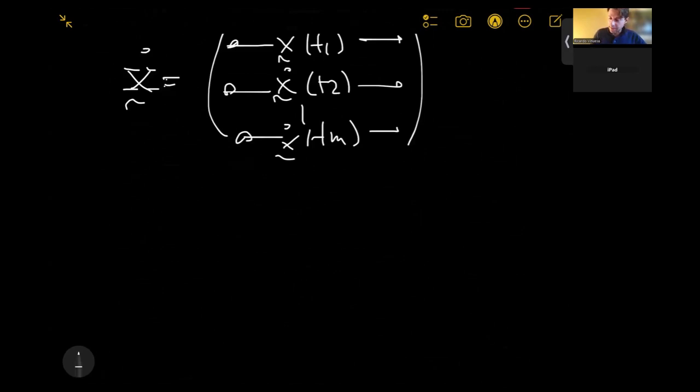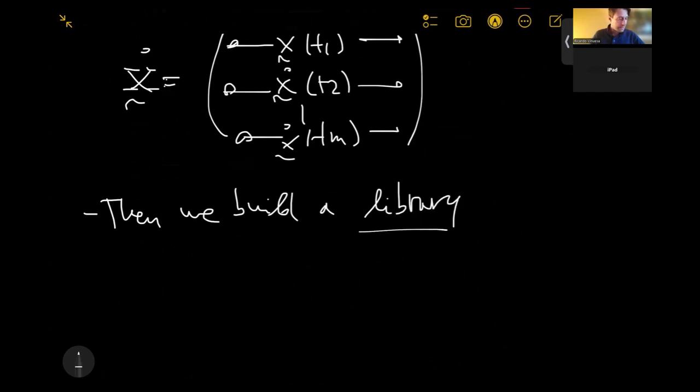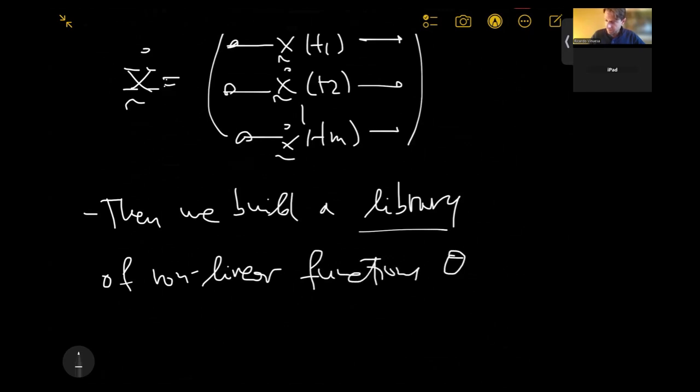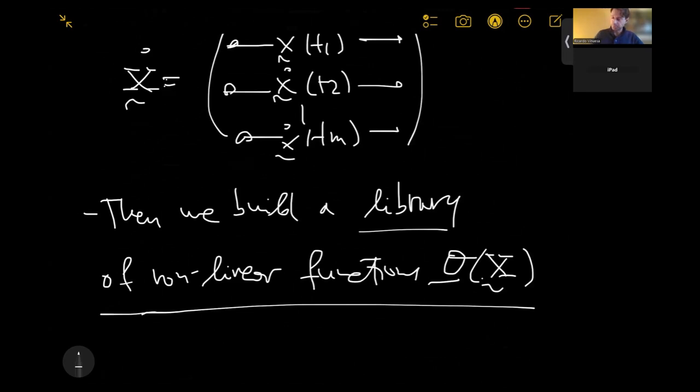We build a library of nonlinear functions theta, theta of X, because this is, of course, going to depend on the data.